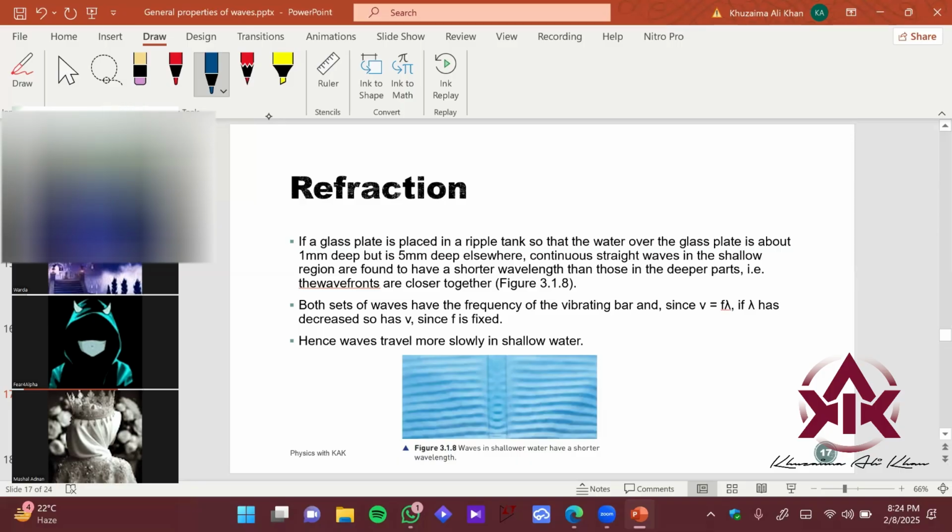So there is a change of medium, and the light ray, the wave, bends. It depends upon the density of the material. If it is going from low density to high density, it bends towards the normal. If it goes from high density to low density, it bends away from the normal. So if I show you, let's say you have glass, you might have done this in your lab. This is glass, this is air, this is the normal, and the light ray enters here. So it is going to bend towards the normal.